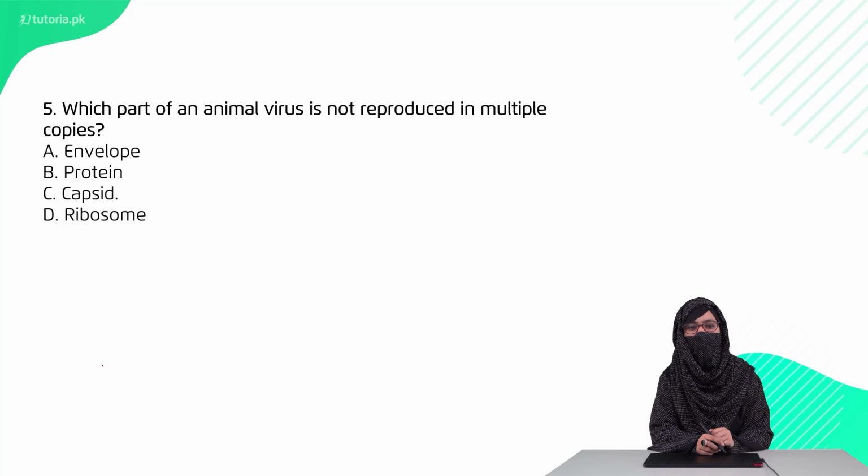Question 5 is, which part of animal virus is not reproduced in multiple copies? Option A, envelope. Option B, protein. Option C, capsid. Option D, ribosomes. The right option is option C, capsid.